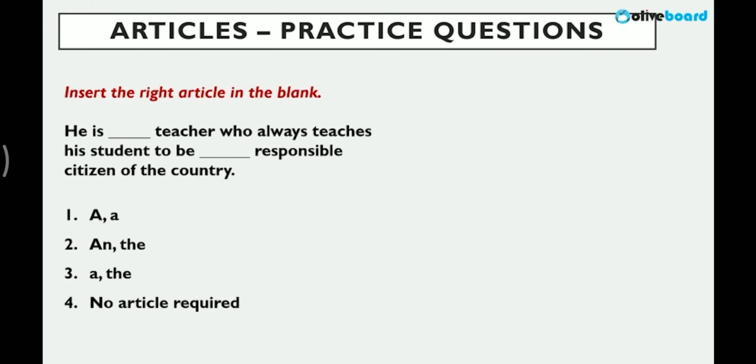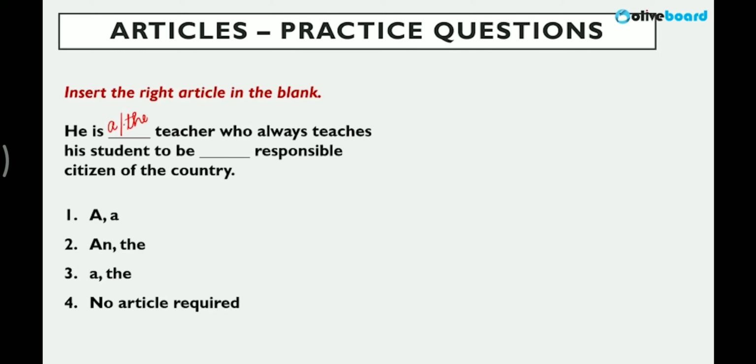Next one. He is dash teacher who always teaches a student to be dash responsible. Okay, in general, we are talking. We are not naming the teacher, right? A and the, but both can give us exact meanings in blank actually. He is the teacher if we have to say something about somebody in specific. A teacher also will be fine here in terms of context.